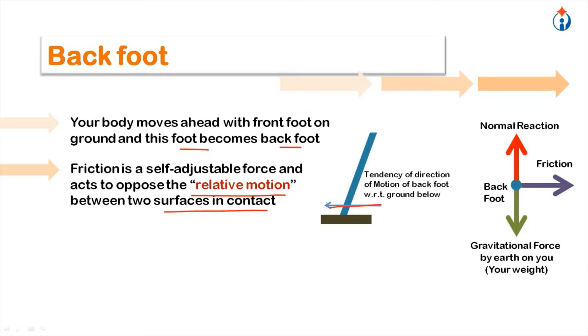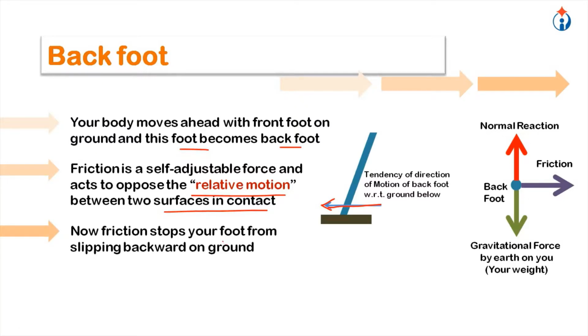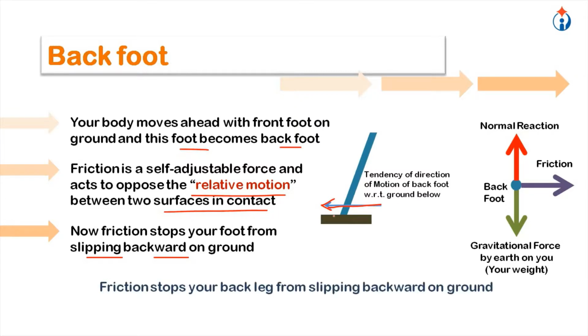So it has tendency to move in this direction. The friction on your foot acts in this direction. Now friction stops your foot from slipping backward. Suppose this friction was not there, this force was not there, this will slip backward. So friction stops your back leg from slipping backward on ground.